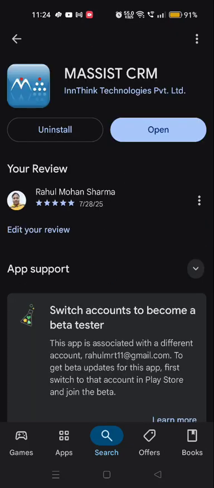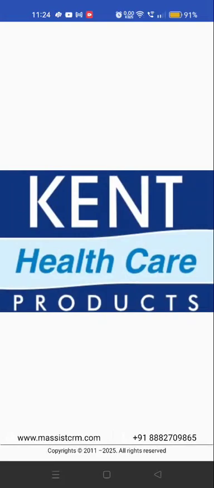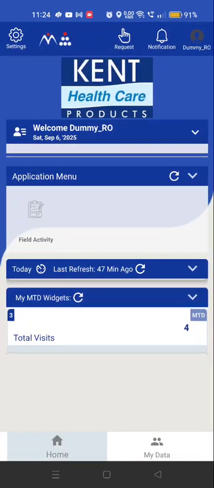Mostly whomsoever client is using, the username of the application will be the phone number of the user with all clients of M-Assist, and the password they can select any random password. So here we are using it for Kentaro. This is the home page.